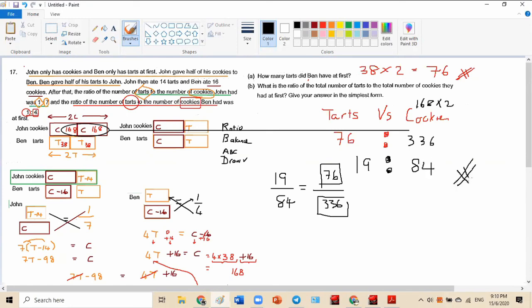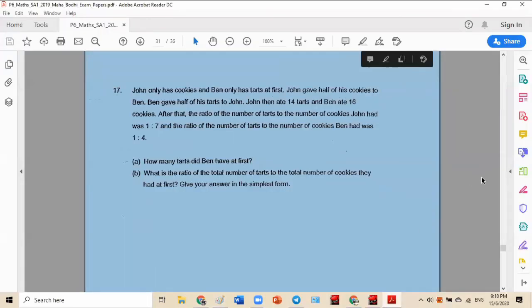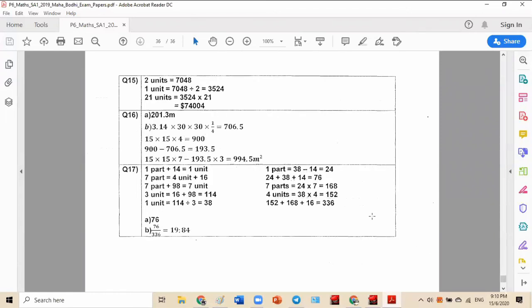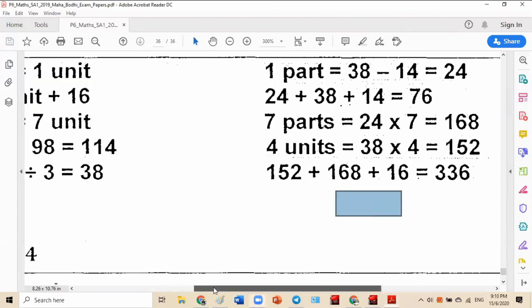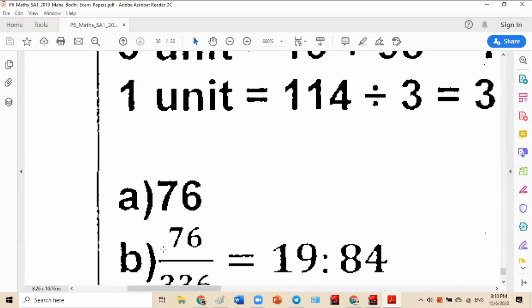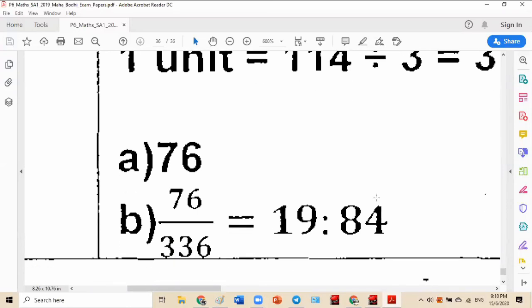Okay, now we are going to check. Can you all remember? Now I'm going to go to the answer and check. Pray, if not, we end the day on a very sad note. If it is, yay! Again, we attack the most difficult question. 76 and 19 to 84. All right, here we go. What the heck is this? I'm so sorry already. I don't know what this guy did. As far as my concern, the answer is A, 76, B, 19 to 84.